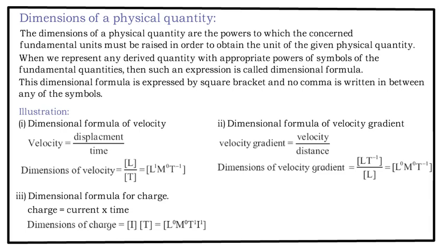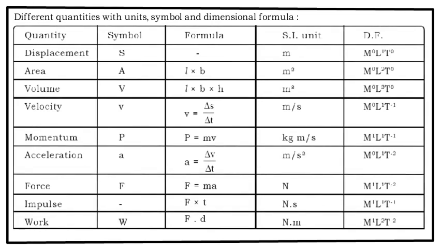Now, likewise, I have given you many physical quantities to find out their dimensions. Let us see each of them in detail. Displacement. What is the symbol of displacement? S, I'll write it as. Its formula, nothing, because displacement is the actual path traveled by the particle between the 2 points. SI unit is meter. So, to express displacement, I have used meter only once. So, the dimensional formula for displacement is m raised to 0, L raised to 1, t raised to 0. You can write in any order, doesn't matter.